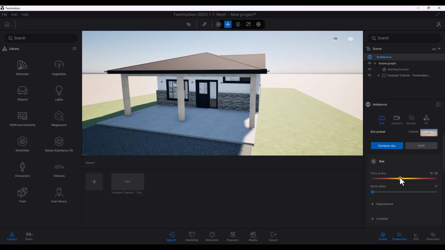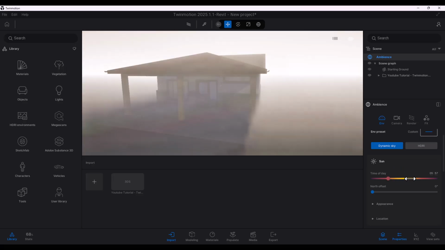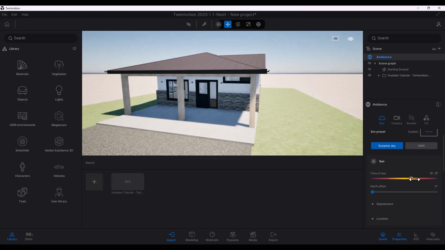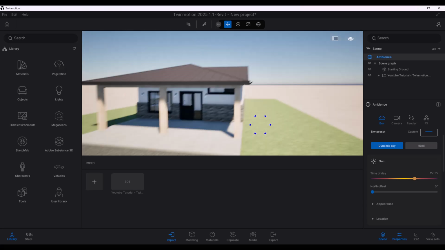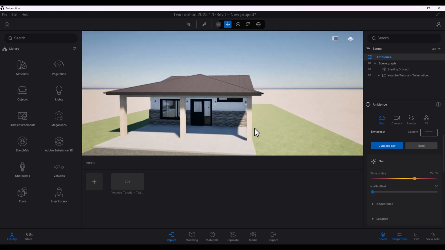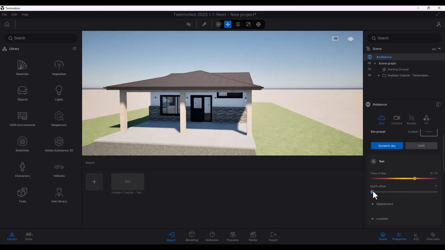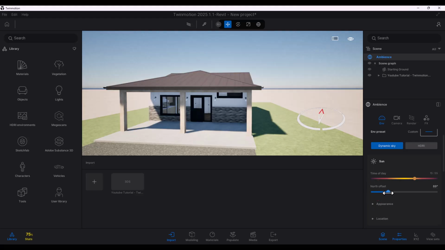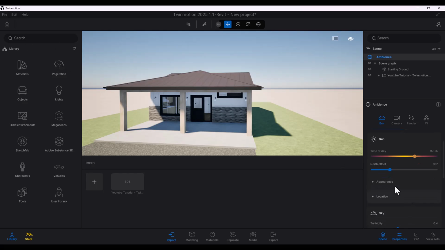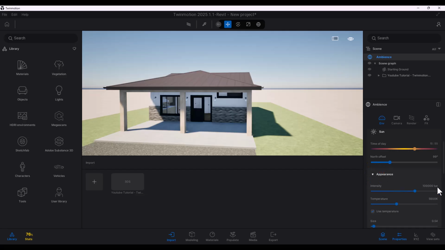Time of day: maybe we want to go for some later afternoon kind of scene. So this one looks fine. And you have an option for north offset. Maybe I'll keep the north pointing that way, so the sun is over here somewhere just setting. That's fine. Then some other settings you have are appearance and intensity, so you can bring down the intensity,